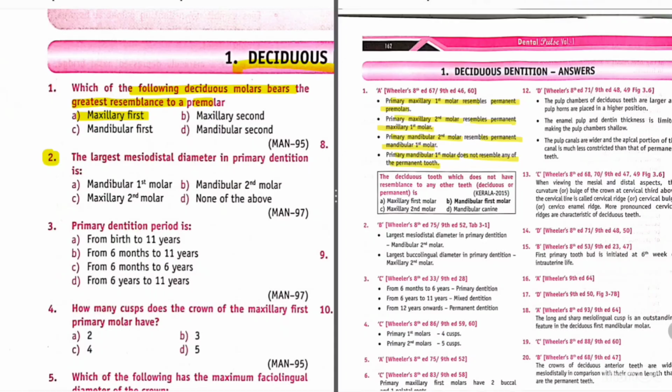Now the second question. The largest mesiodistal diameter in primary dentition is. So its answer is B, mandibular second molar. Its explanation is, the largest mesiodistal diameter in primary dentition is mandibular second molar. The largest buccolingual diameter in primary dentition is maxillary second molar.